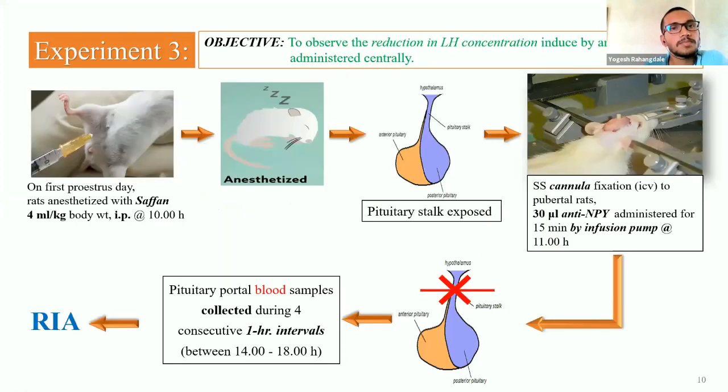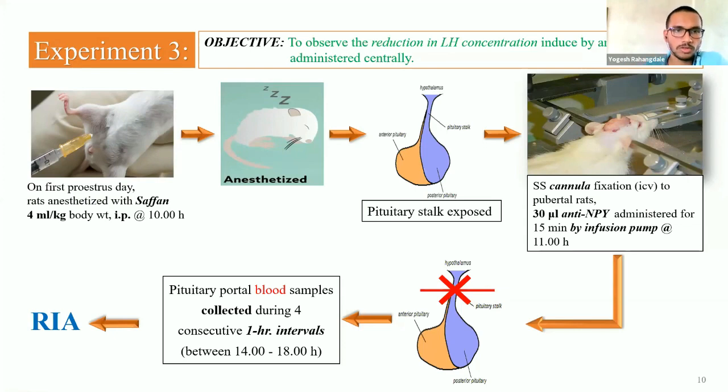In experiment number 3, the objective of which is to observe the reduction in LH concentration induced by anti-neuropeptide Y administered centrally. This experiment will be performed mainly to clarify whether the suppression of LHRH release is due to peripheral administration of anti-neuropeptide Y or due to central administration of it.